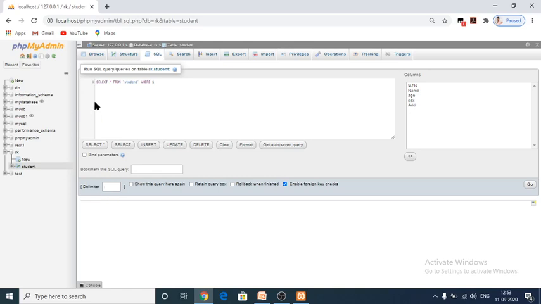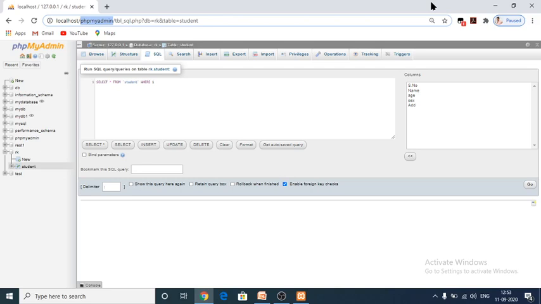PHPMyAdmin. Now we are using PHPMyAdmin. This is the open source database tool we are using now. It is the most popular for web administration. It is the most popular MySQL administration database table software.